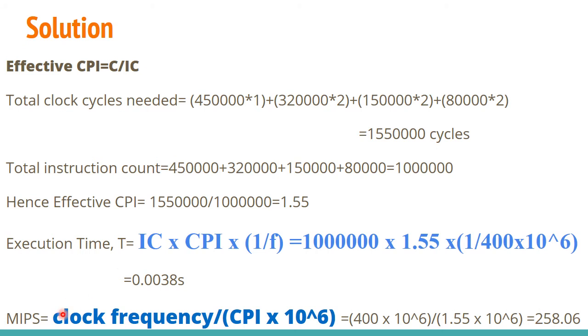Next is the MIPS rate. You can find this MIPS rate by using the equation that is already given, clock frequency. Any equation you can use, because all the things are now available. So F divided by CPI into 10 raised to 6. Simply, F is given and CPI is also available with us, into 10 raised to 6. That will give you MIPS. So remember to write the unit also here. So that is all about this question or this equation.